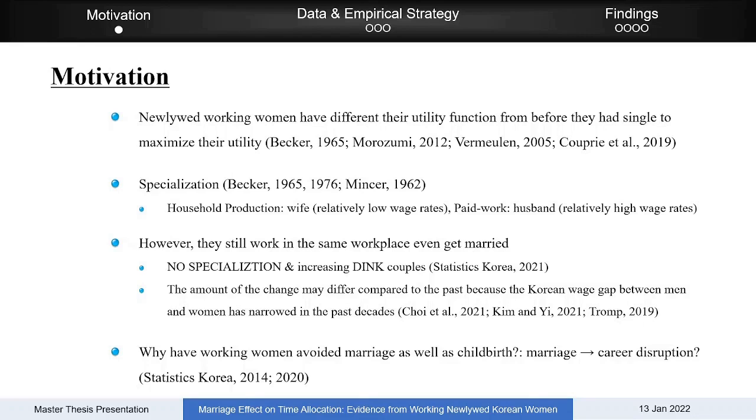But recently, this gap has been narrowed, so the incentive for specialization has decreased. And interestingly, working women more often avoid marriage in South Korea. Thus, this study suggests a research question: marriage also has negative effects on time allocation, like childbirth effects.